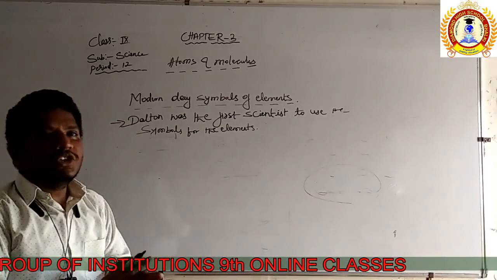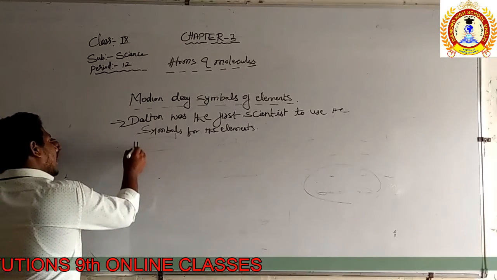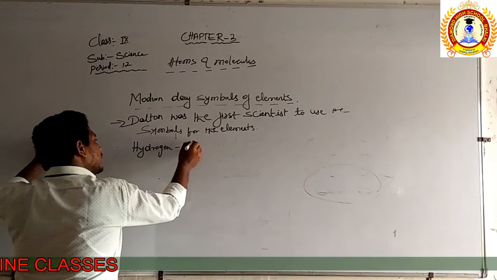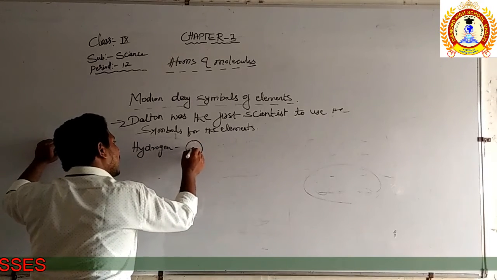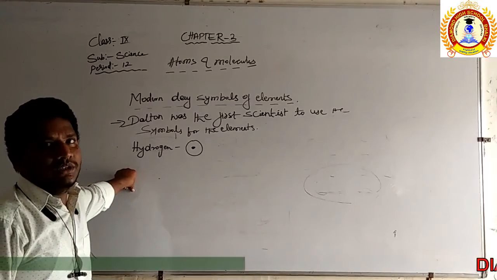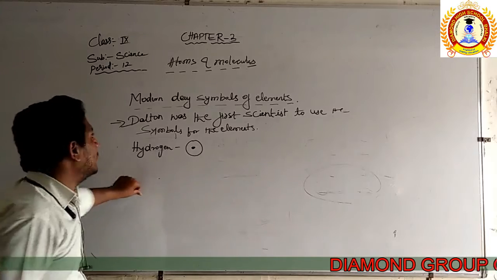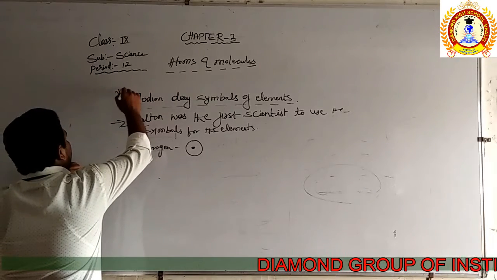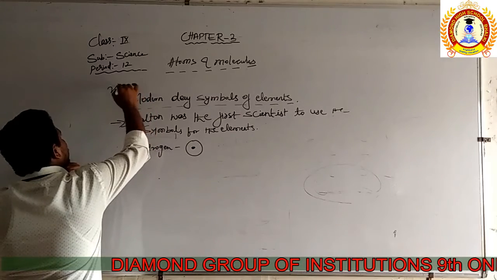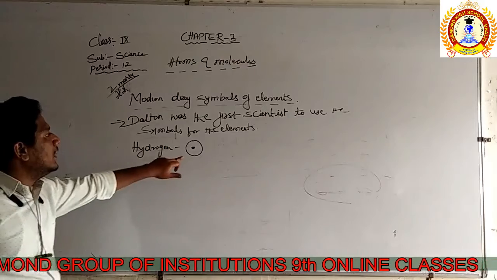How was hydrogen represented in the olden days? Hydrogen was represented like this. It is the old symbol of hydrogen. Remember, you need to practice all these symbols because they may come in an examination for 1 to 2 marks. Hydrogen is represented in this form.